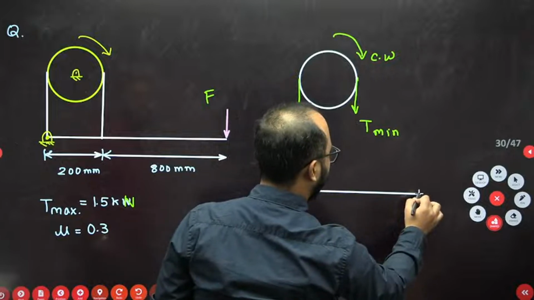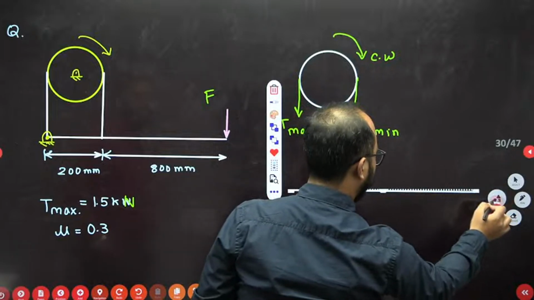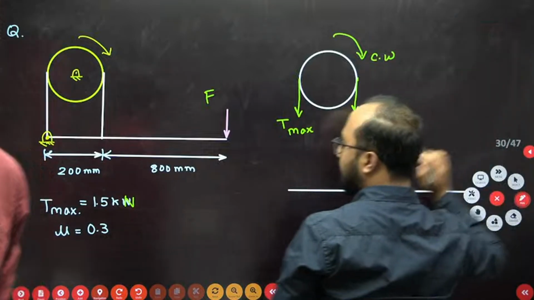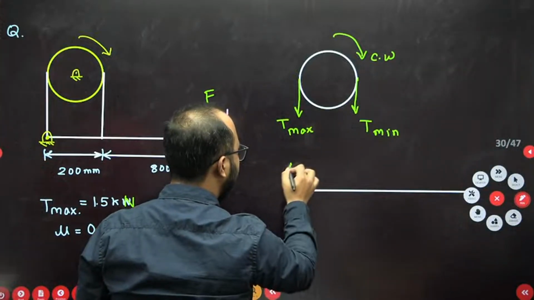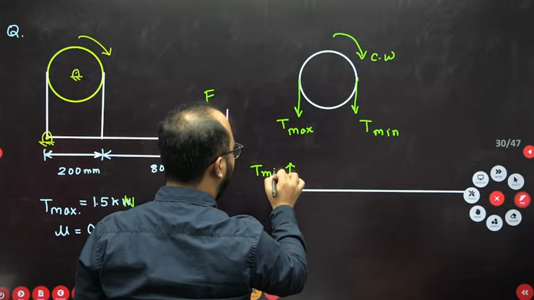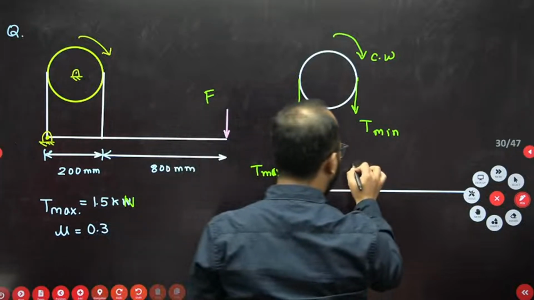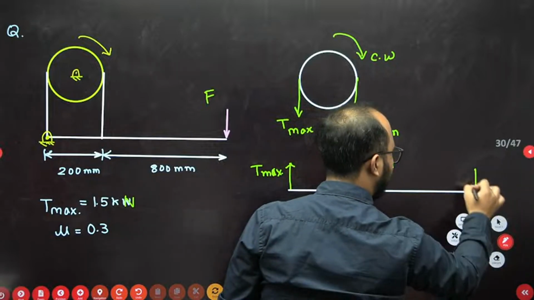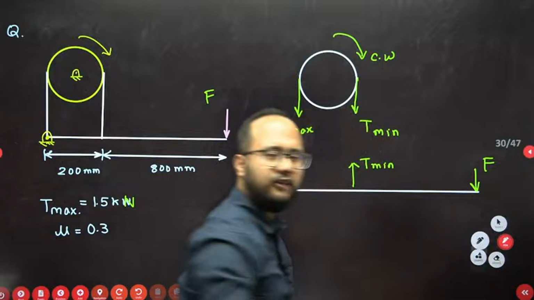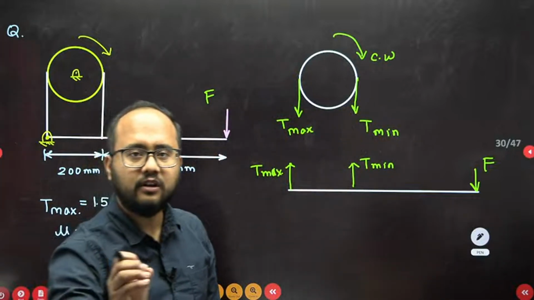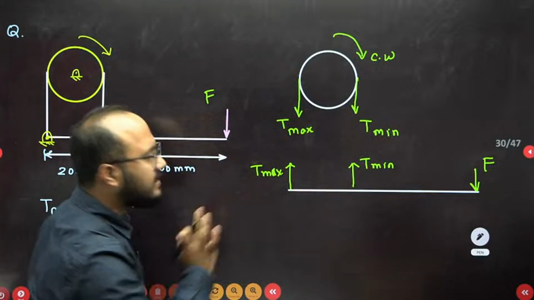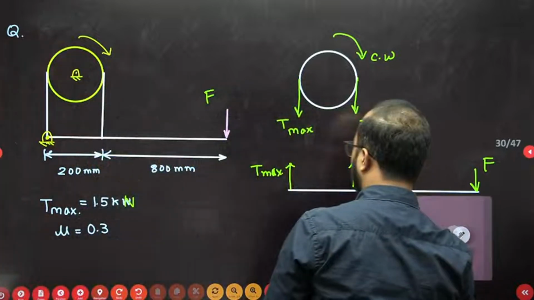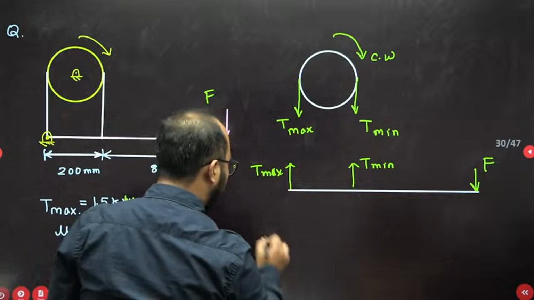See everyone, the tension here. This is the free body diagram of the rod we have, this is the T min, and this is the force F. Now once we have drawn the free body diagram, it becomes very simple, because I hope many people remember the relation of T max and T min in engineering mechanics.